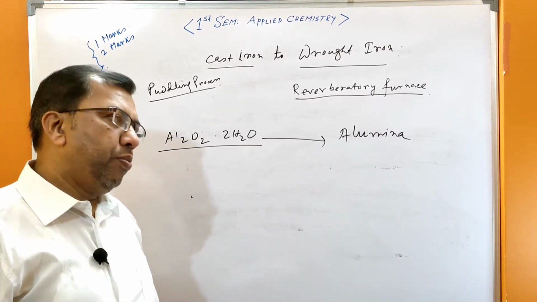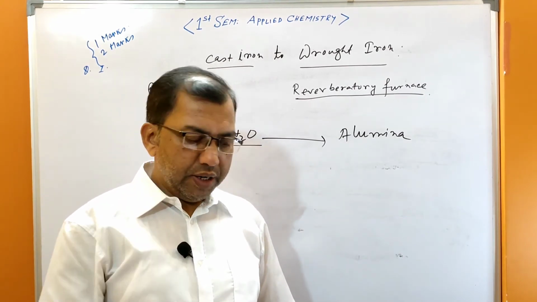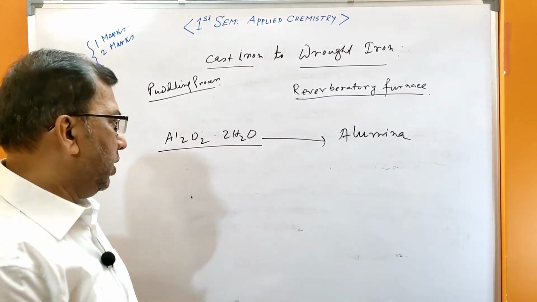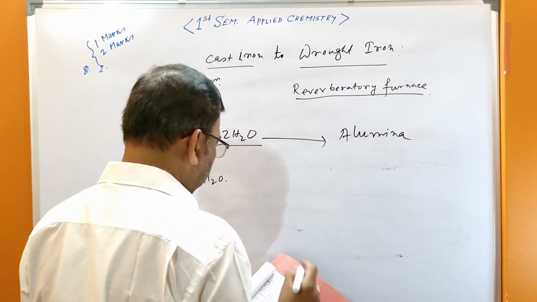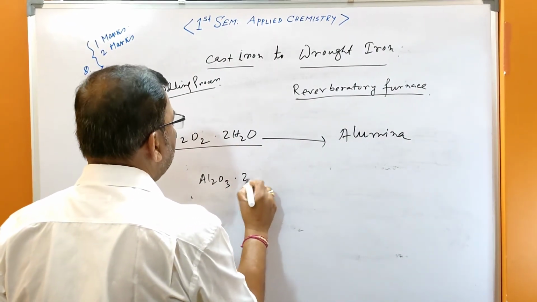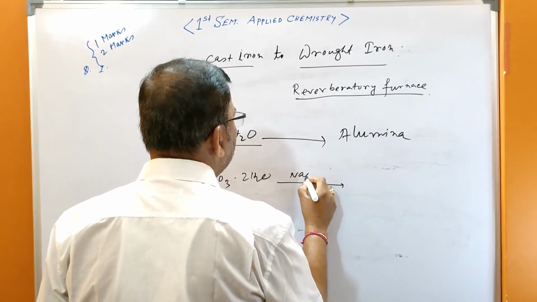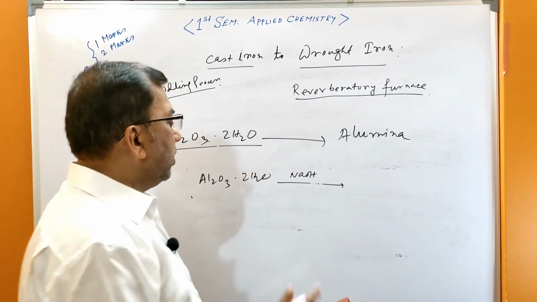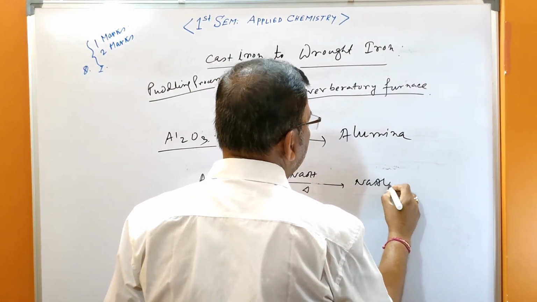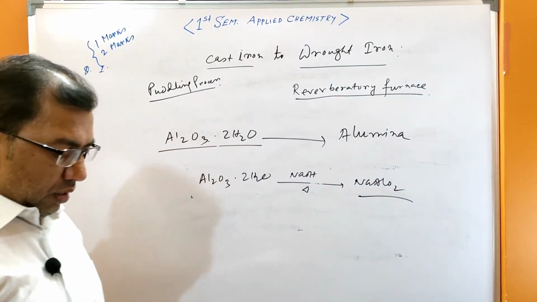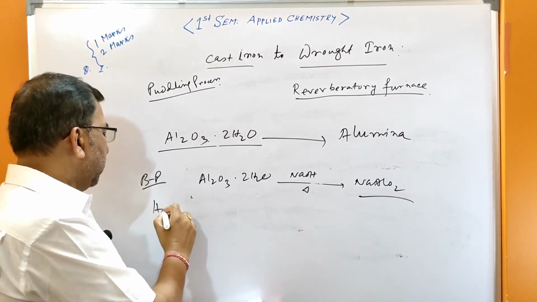For production of alumina, there are three processes: Baeyer's process, Hall's process, and Serpeck's process. In Baeyer's process, Al2O3.2H2O is treated with NaOH and heated, giving sodium aluminate, NaAlO2. This is Baeyer's process.